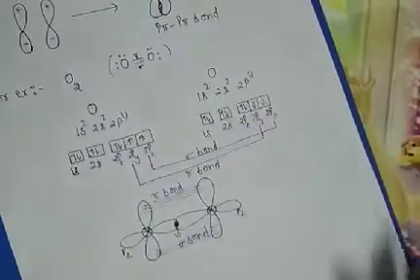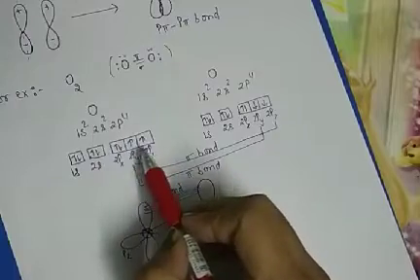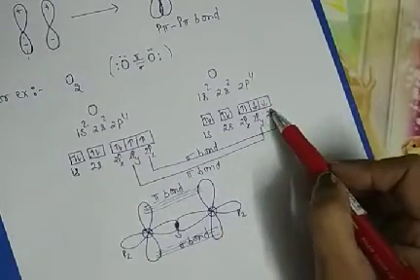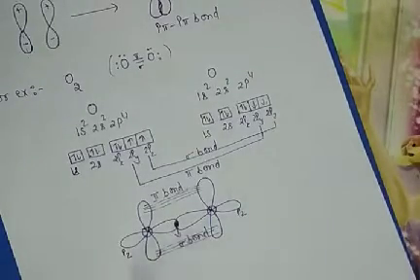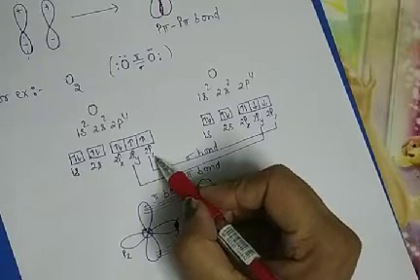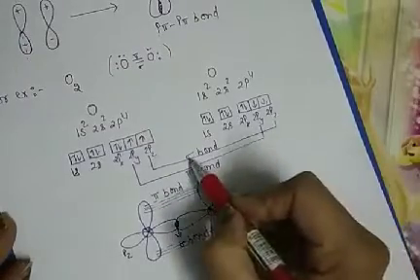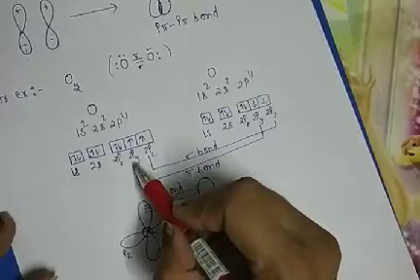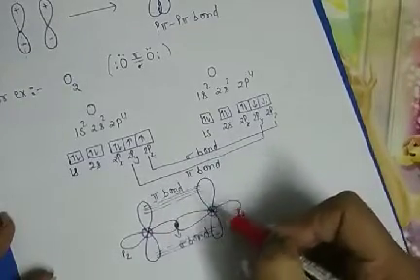Now focus on the configuration. Then 1s2, 2s2, 2p4. Here oxygen has 2 half-filled p orbitals. The other oxygen atom also has 2 half-filled atomic orbitals. If we assume that the pz orbital is along the internuclear axis, then along the internuclear axis which bond is formed? Sigma bond. And now this 2py is present perpendicular to the internuclear axis.